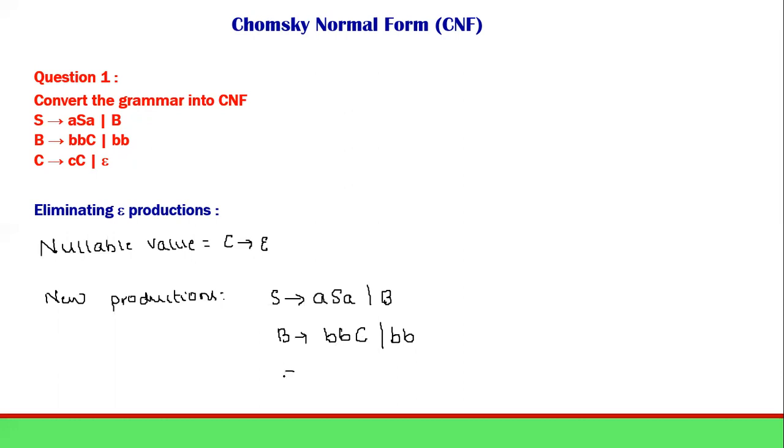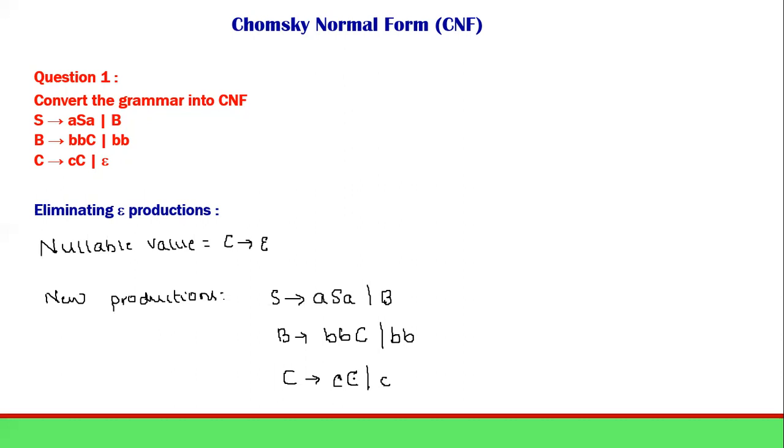Now I will come to C. C deriving, I will first write C as it is, or if I make C as epsilon, I'm left with the terminal small c. This is small c, this is capital C. So these are the productions we get after eliminating the epsilon productions.